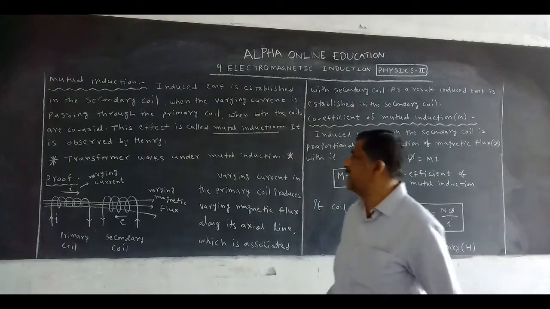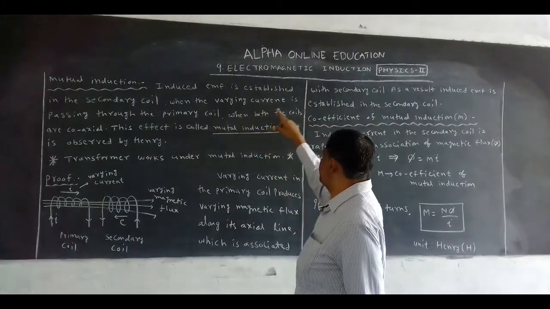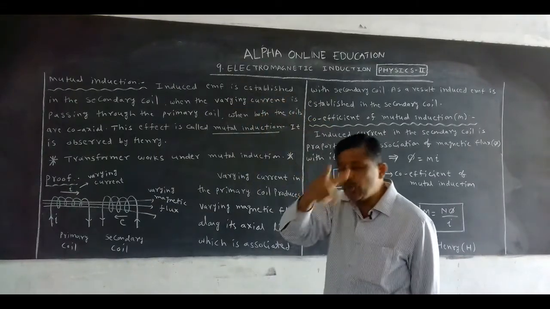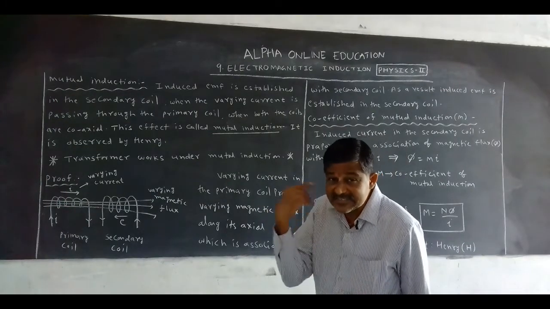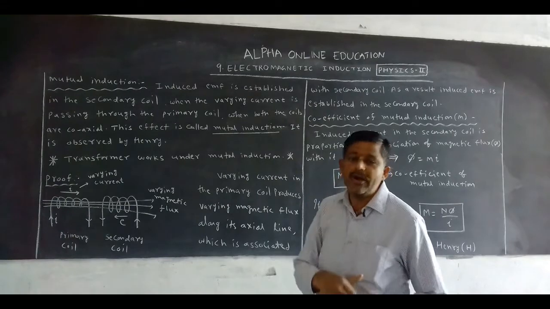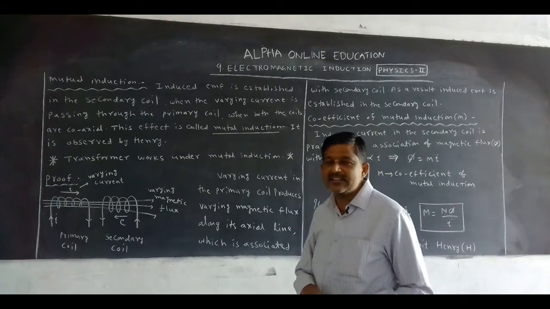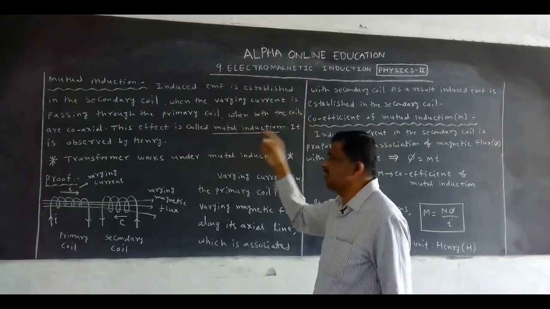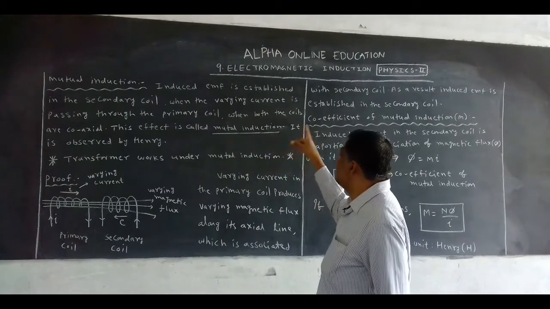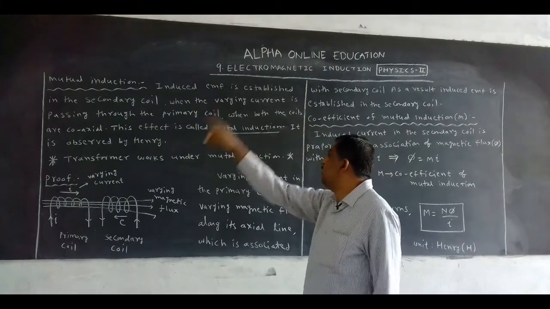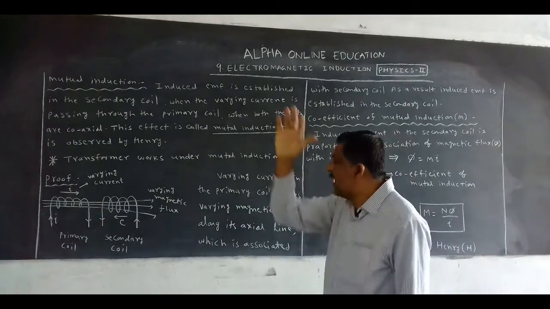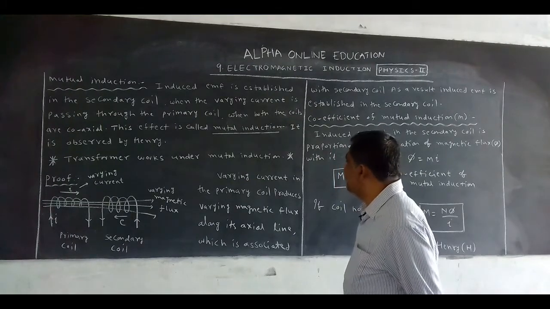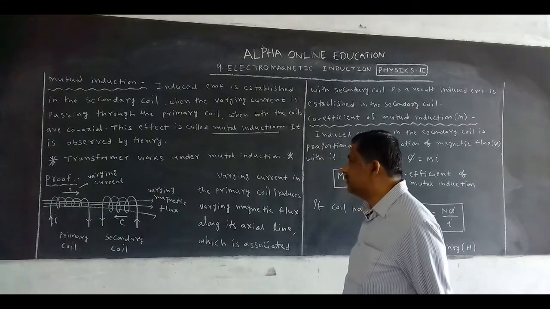Now, what is mutual induction? He took two coils, one primary and another secondary. Induced EMF is established in the secondary coil when the varying current is passing through the primary coil, when both coils are coaxial. This effect is called mutual induction. It was observed by Henry.